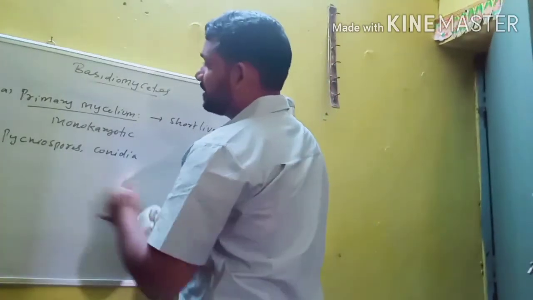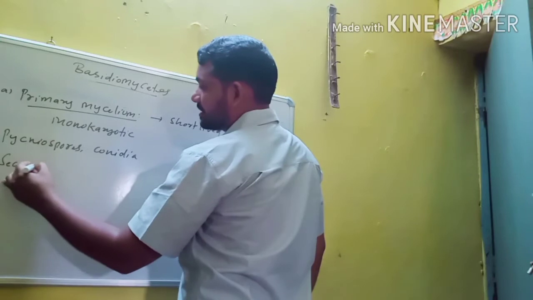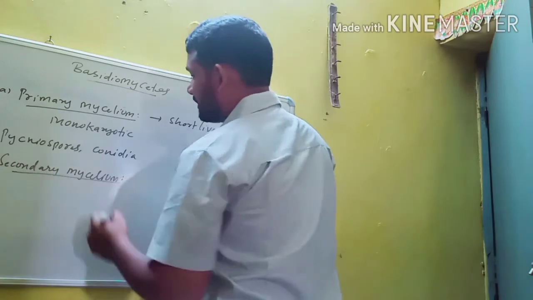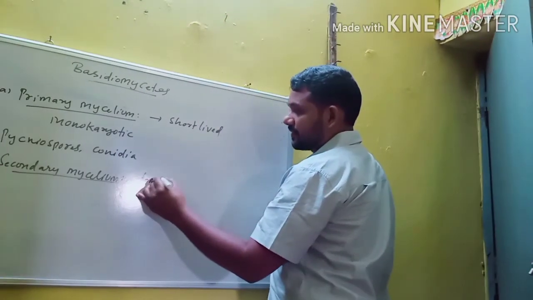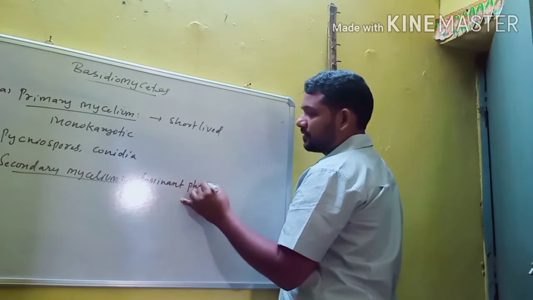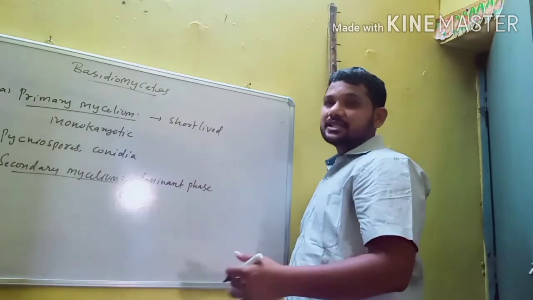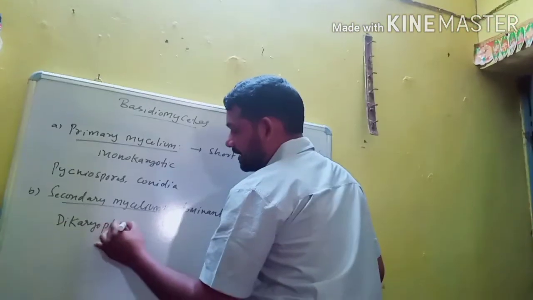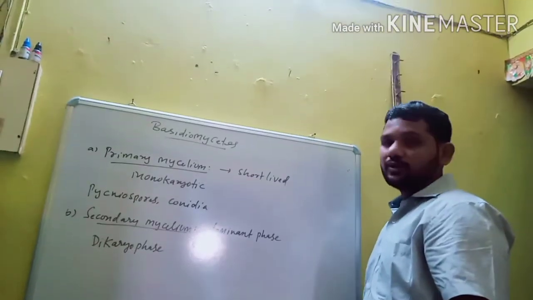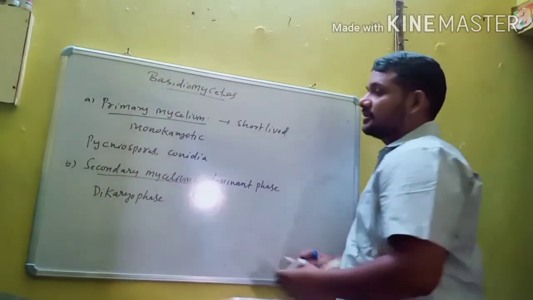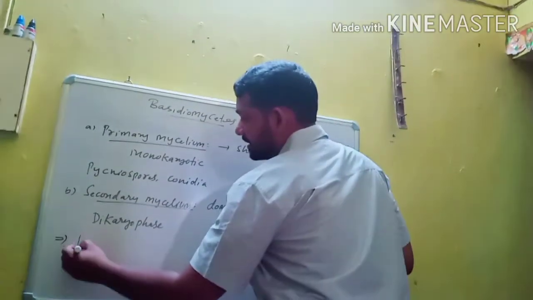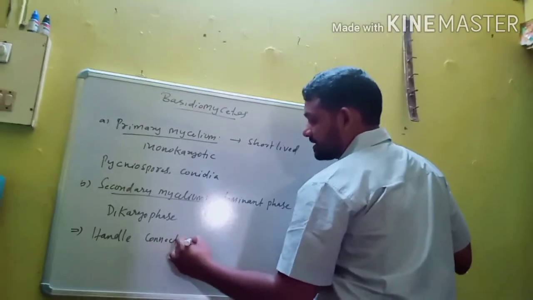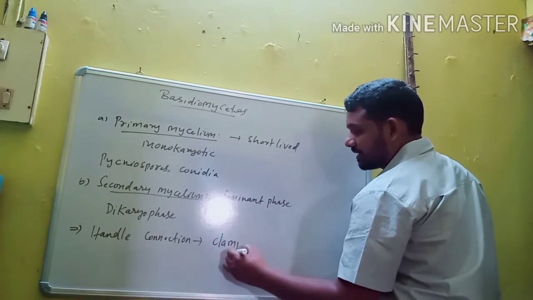The secondary mycelium is long-lived, and that is the dominant phase of the life cycle. The secondary mycelium represents the dikaryophase. At the sites of secondary mycelium there are handle-like connections, known as clamp connections.